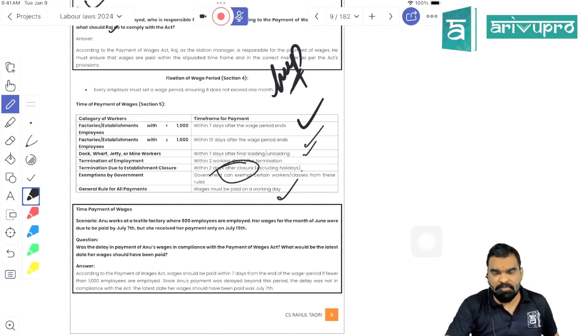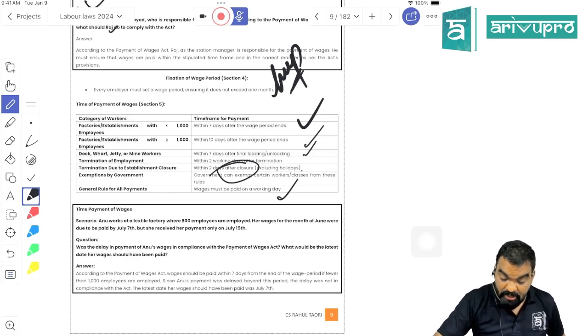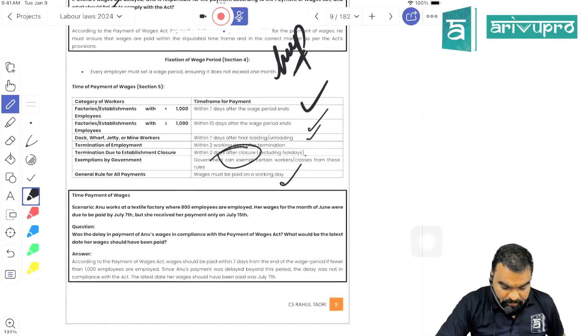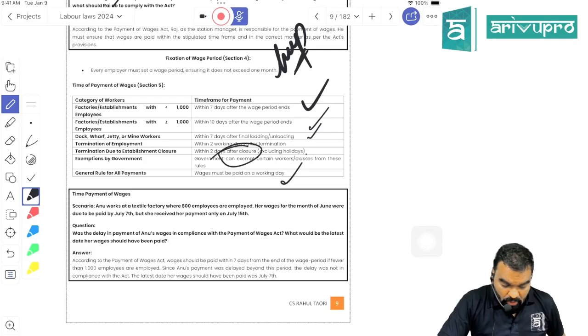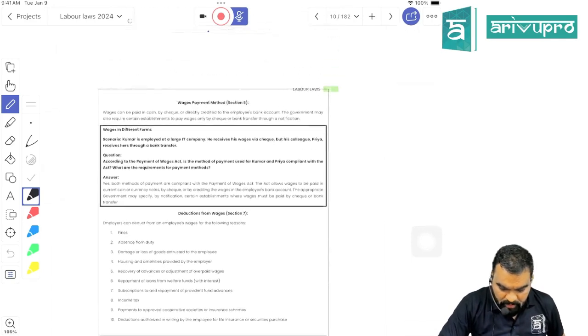If the employee has been terminated from the job, he has to get the payment within the period of 2 working days, not 2 days. And wage payment should always be made on the working day. So if it is Sunday, you cannot make the payment on Monday by saying that Sunday was a non-working day. You can make a 1 day early payment, but you cannot make it 1 day later. If you make it 1 day later, it will lead to what? Contravention of this Act. Got my point, students? Is it clear?